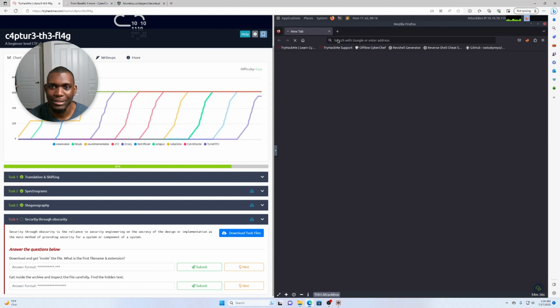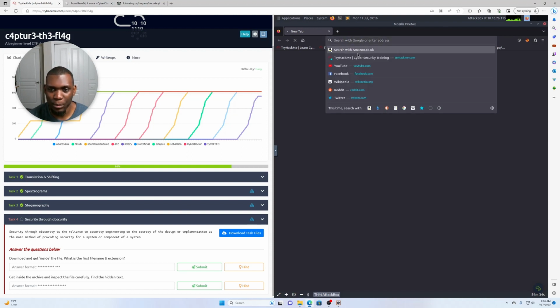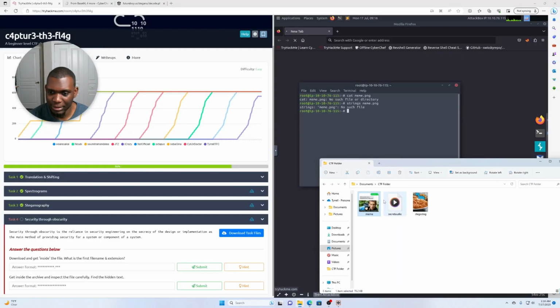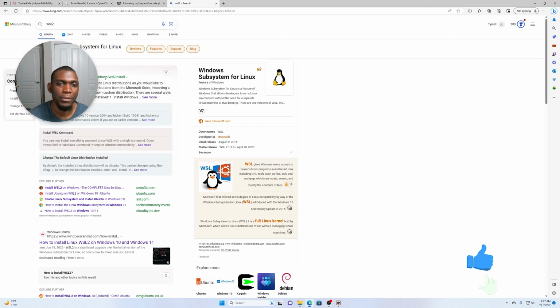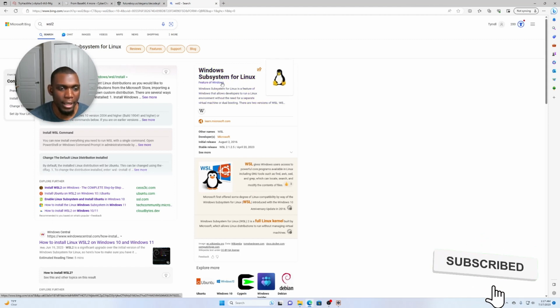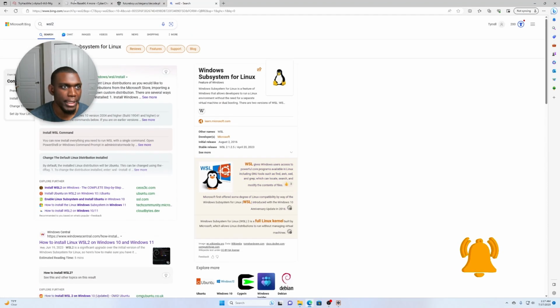Come on, man. So it looks like it's not working for me. I don't have the Linux to Windows either. So this is what I have on my computer, and it allows me to run a few Linux commands, and that's how I can run cat on my standing desk.